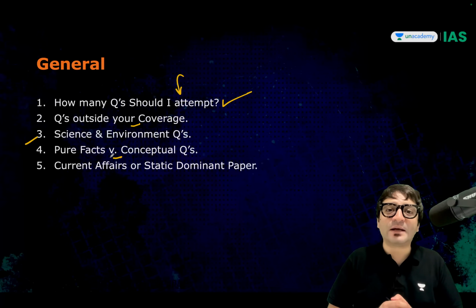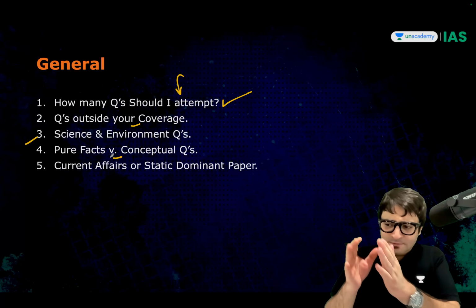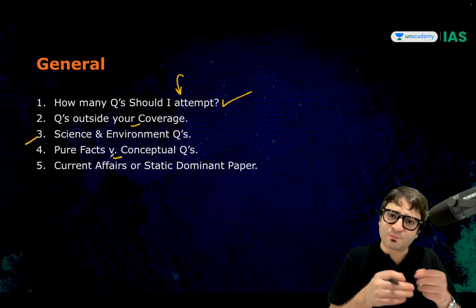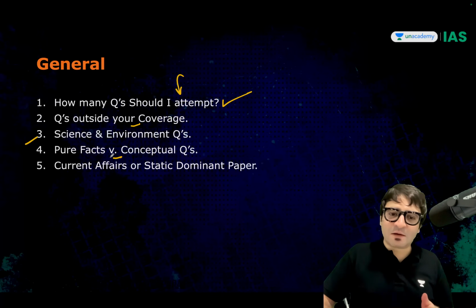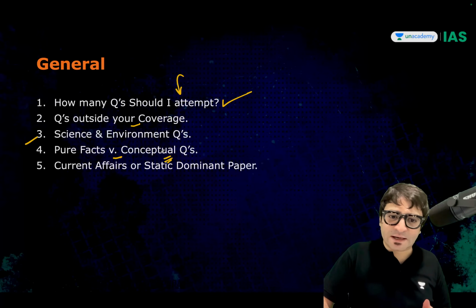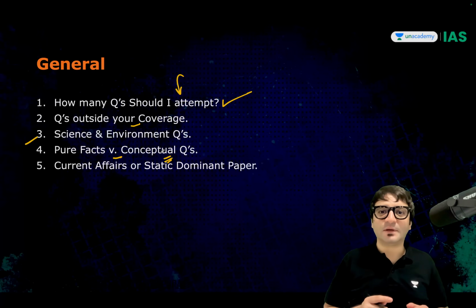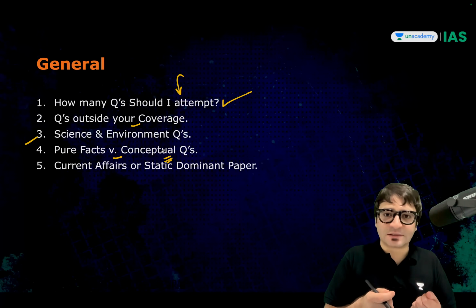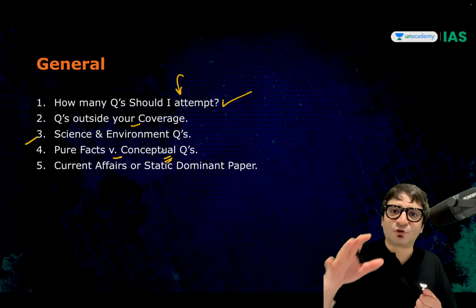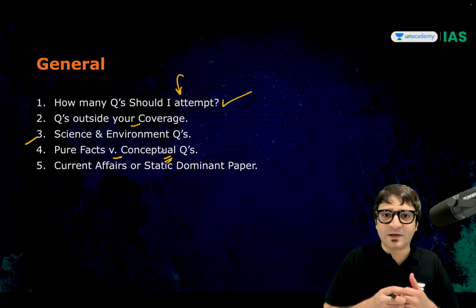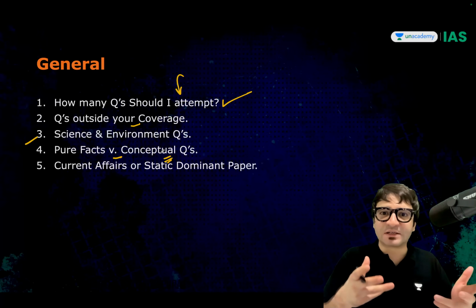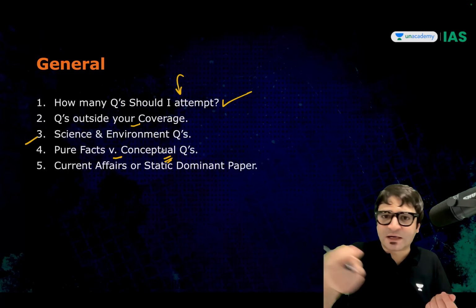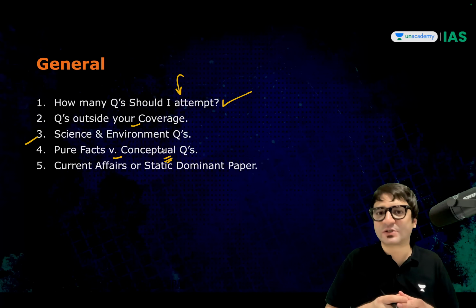Where do you make guesses? There is a question which is purely factual, and there is a question which is purely conceptual. Make more guesses in attempting conceptual questions, because that won't be a wild guess. That will be an intelligent guess. For example, what will happen to the trade winds? What will happen to the atmospheric circulation? You have conceptual understanding. Using that, you can arrive at an answer to a conceptual question.